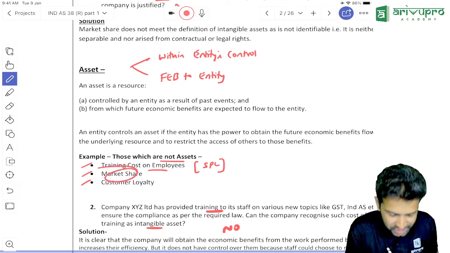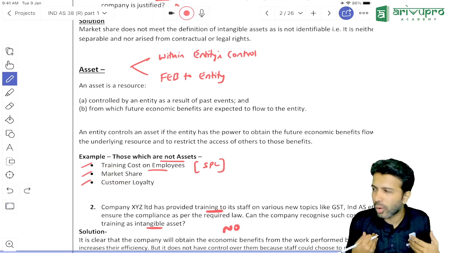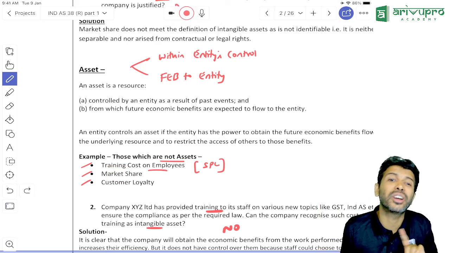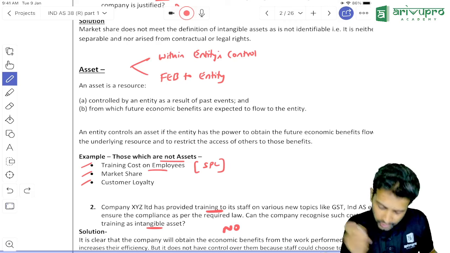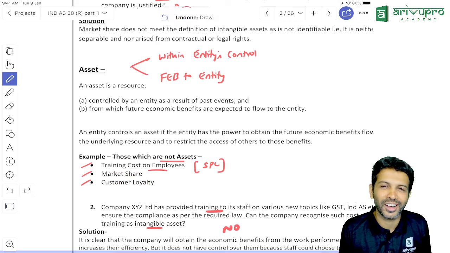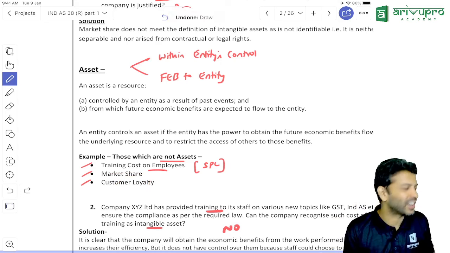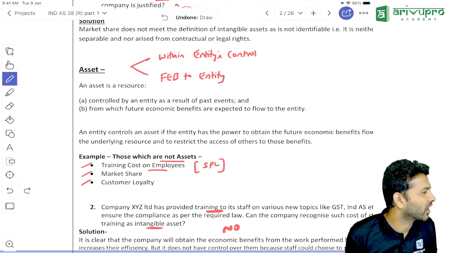So market share, do we have control or no control? No control. If we have no control, means can you show it as an asset or it's not an asset? It's not an asset. Same goes for customer loyalty also. Not touching your emotional feelings, but still customer loyalty will not be within your control.